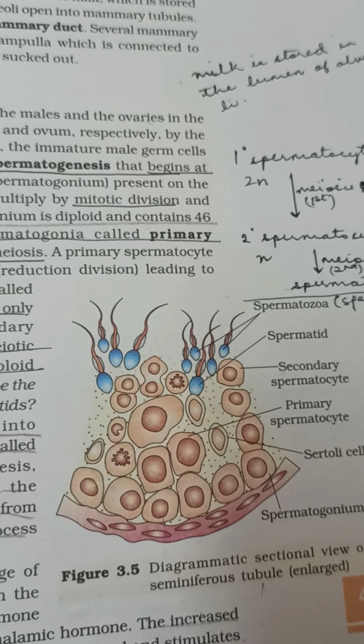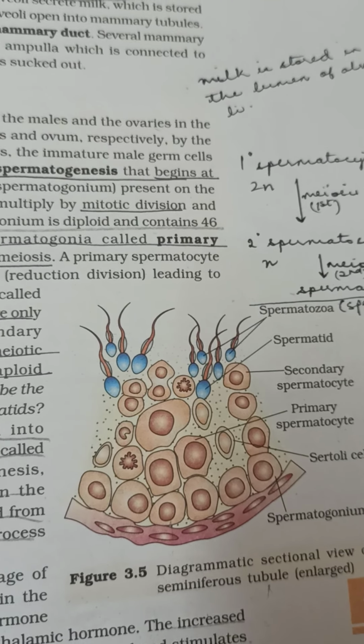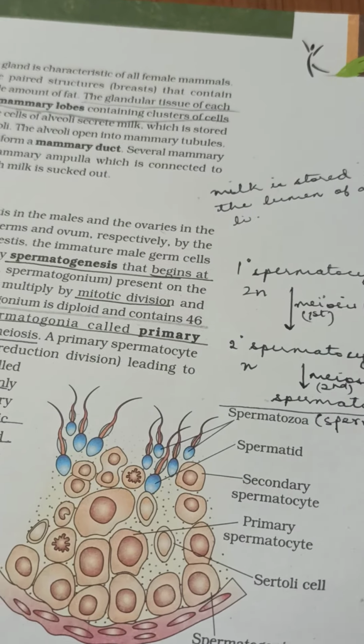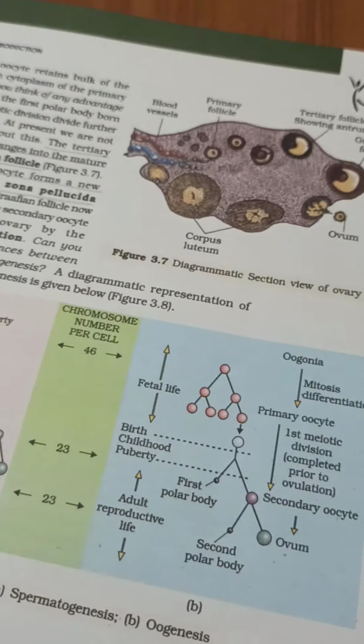Male germ cells play the primary role in the process of spermatogenesis.